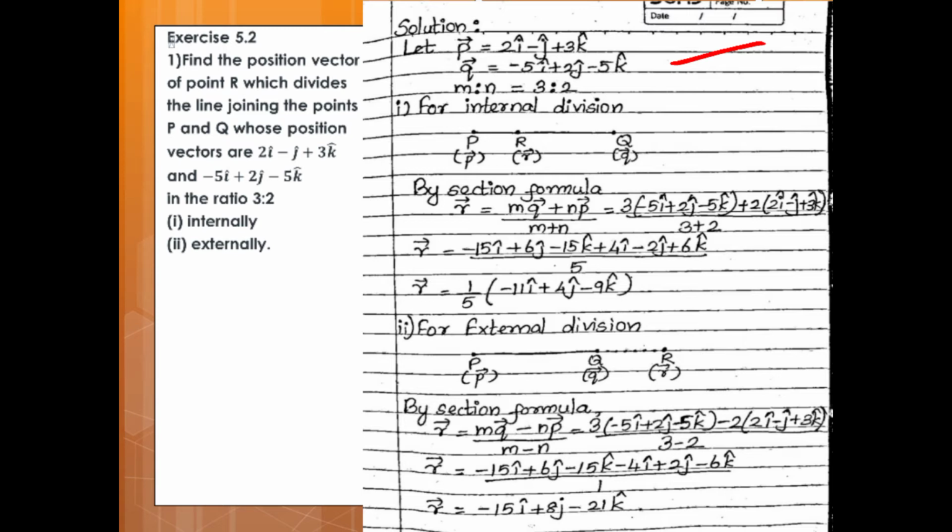So, R vector is equal to minus 15i plus 6j minus 15k minus 4i plus 2j minus 6k upon 1. So, R vector is equal to minus 19i plus 8j minus 21k vector.